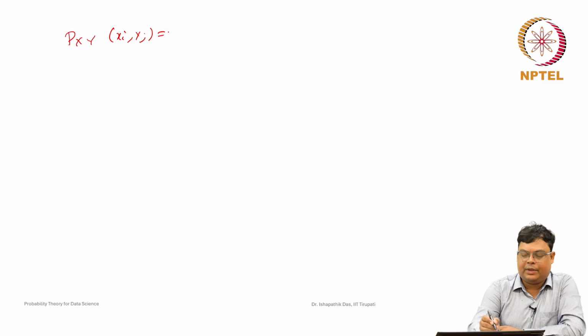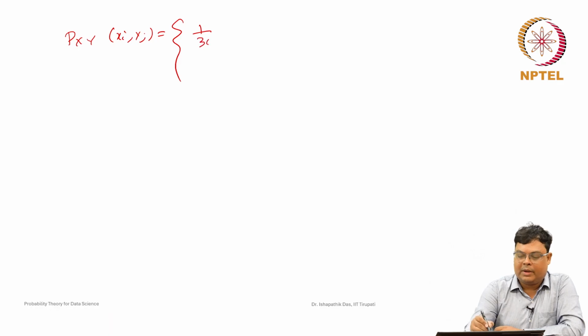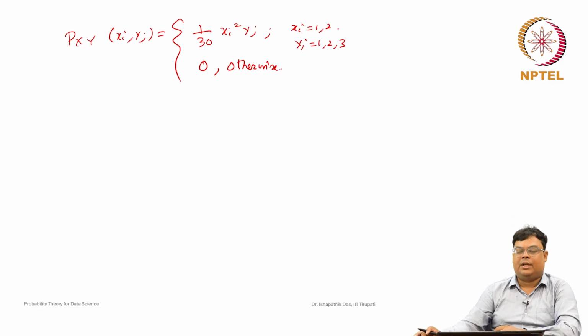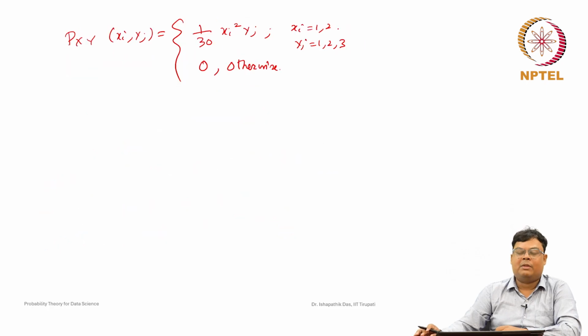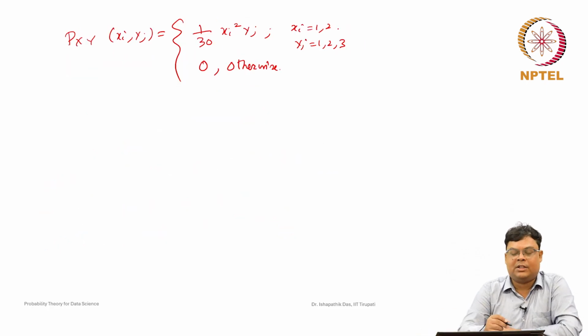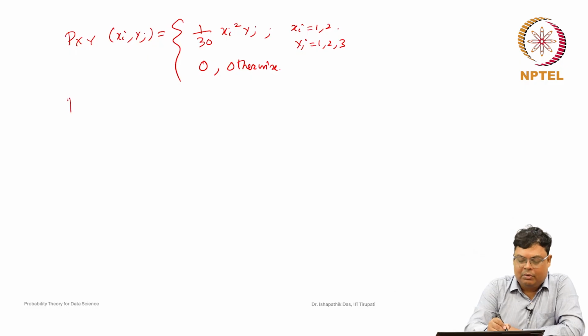Then our probability mass function now, Pxy(xi, yj), is equal to 1 by 30 xi square yj whenever xi is equal to 1, 2 and yj is equal to 1, 2 and 3, and 0 otherwise. So, this is the probability mass function we found. Now find the marginal probability mass function of x and y. How will we find the marginal probability mass function? By definition, how do we find the marginal probability mass function of x?